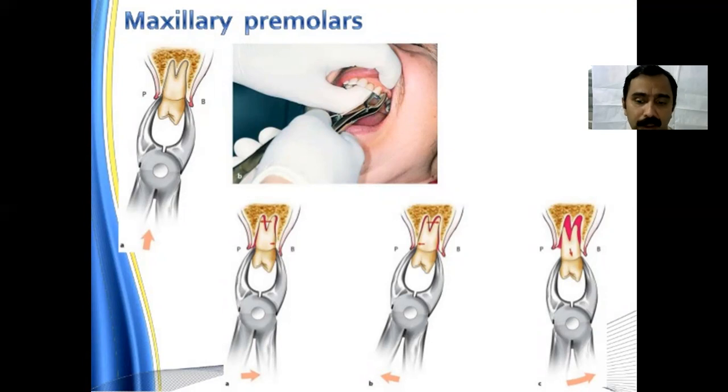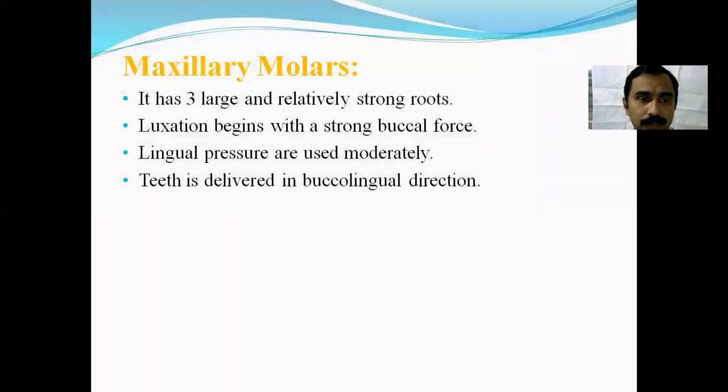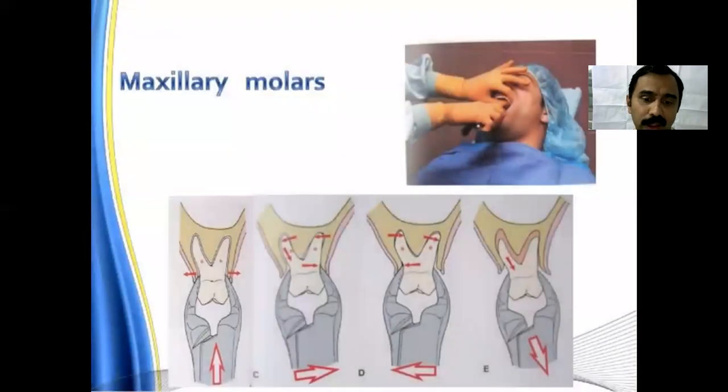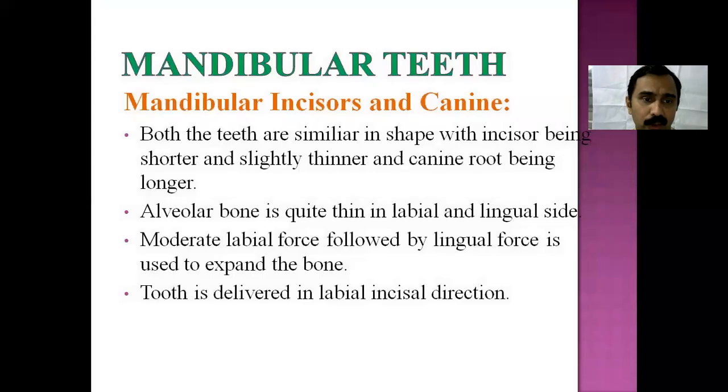Buccal, palatal, and the tooth is moved out. Maxillary molars usually are multi-rooted, with three roots. The basic concept here is expansion of the bone, where you give an apical force, a buccal and a palatal force, and it is taken out.